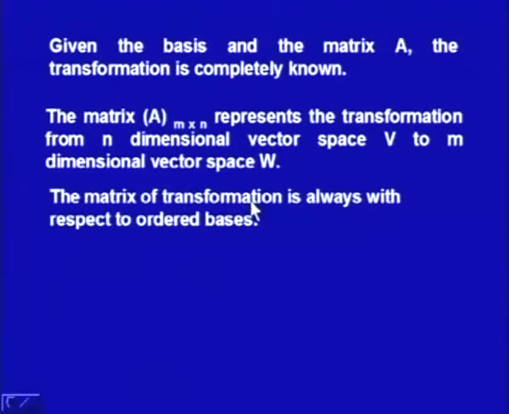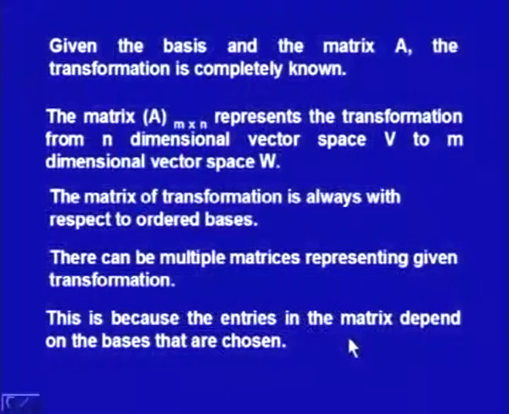The matrix of a transformation is always with respect to ordered bases. This is the point which you have to remember. As you change the basis, the matrix of the transformation will be different. That is why there can be multiple matrices representing a given transformation, depending upon the basis you consider. This is because the entries in the matrix depend on the basis chosen. So for different bases we may have different representations for the matrix A. The transformation remains the same.